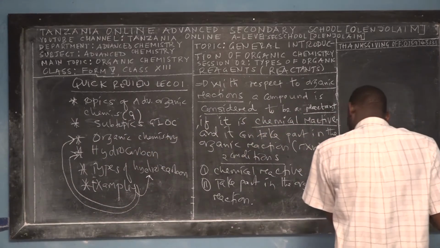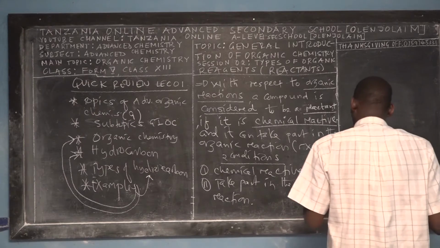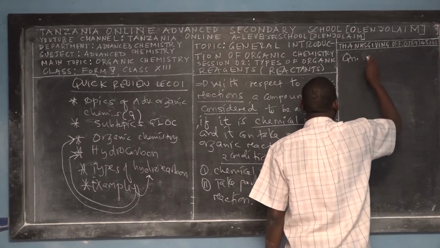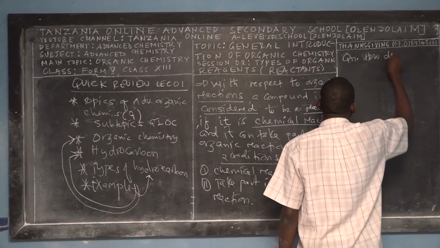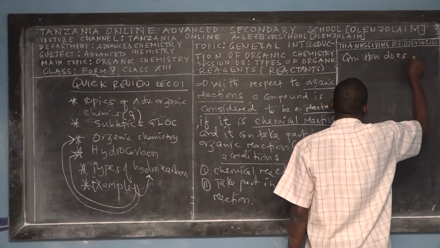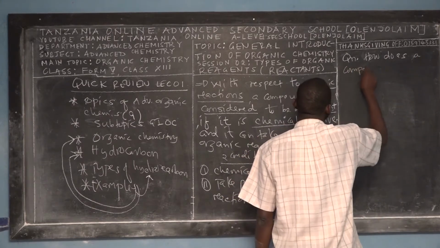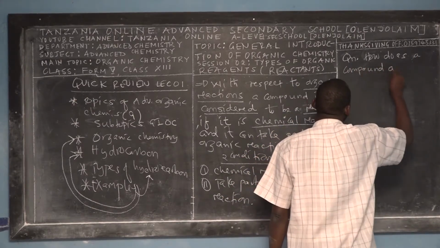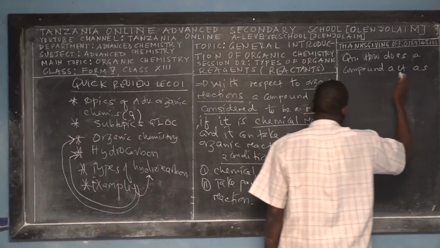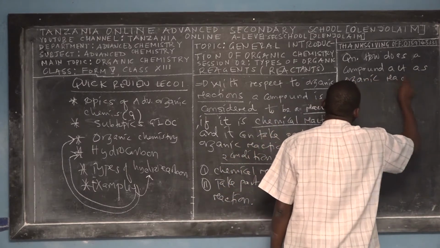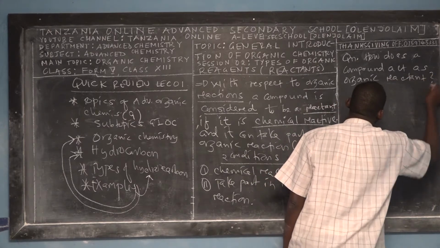And then the question which comes to our mind: how does a compound act as an organic reactant?